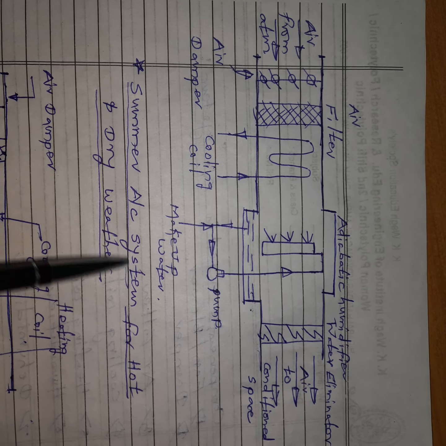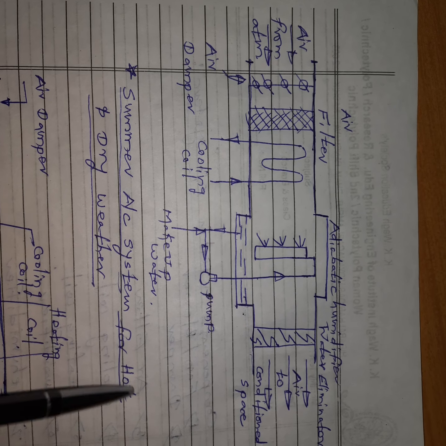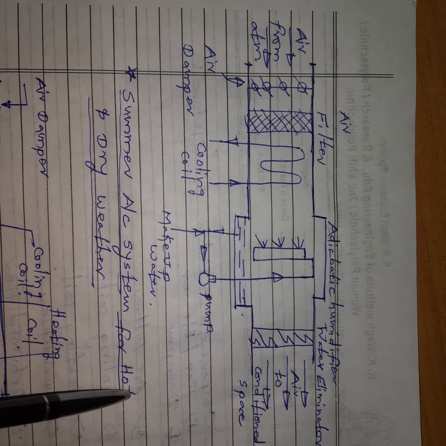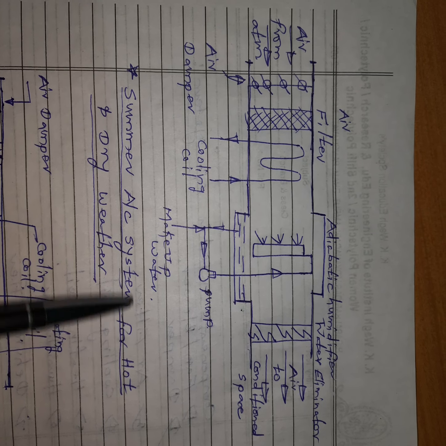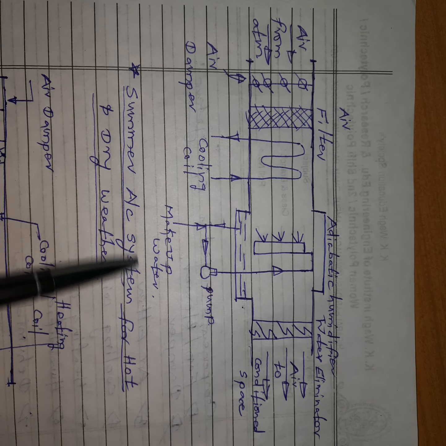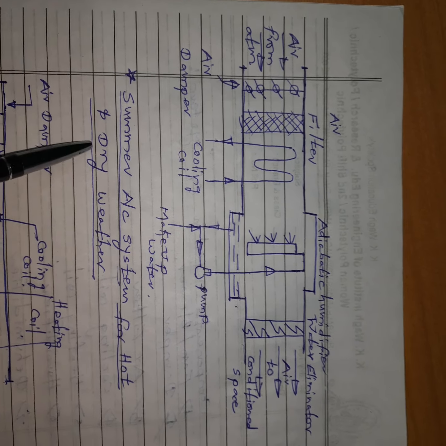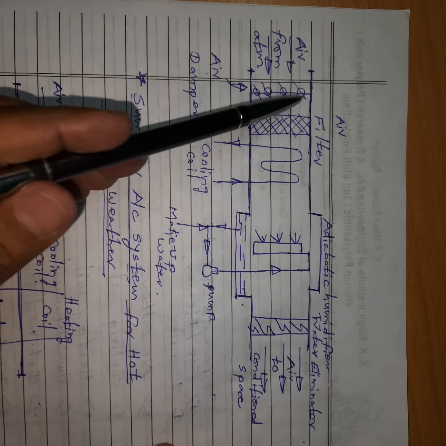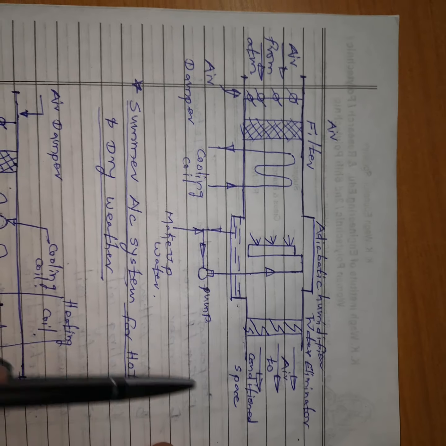So the process which can be used in this air conditioning system: decreasing the temperature means we have to use a cooling coil, and increasing the humidity means we have to use humidification. So the air conditioning or psychrometric process used here is cooling and humidification. So this is a line diagram of the summer air conditioning system for hot and dry weather.